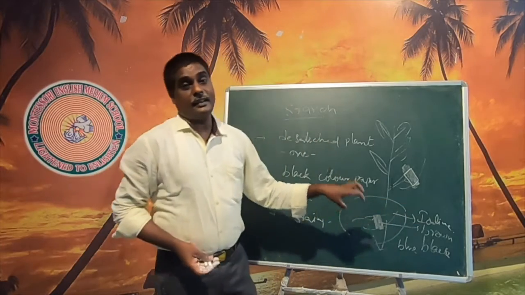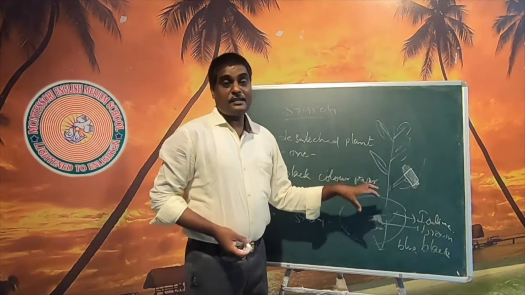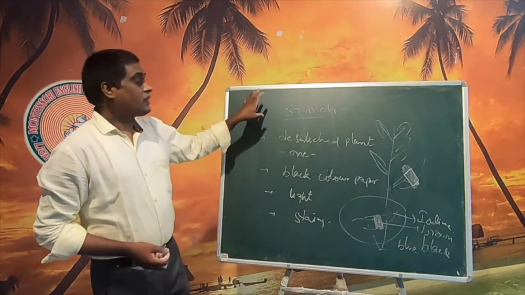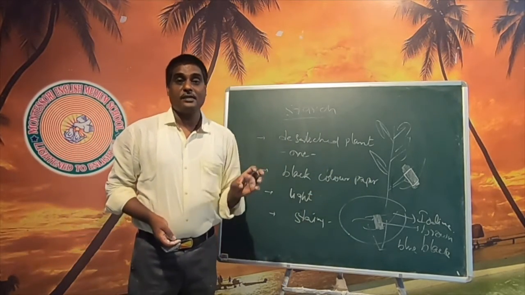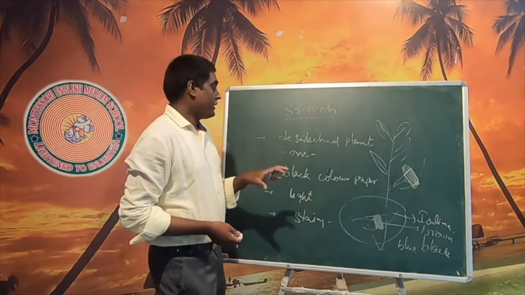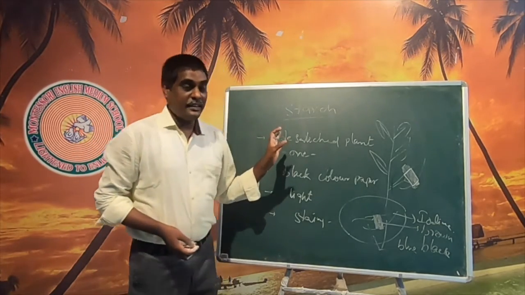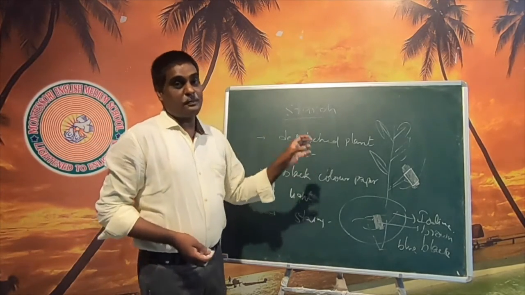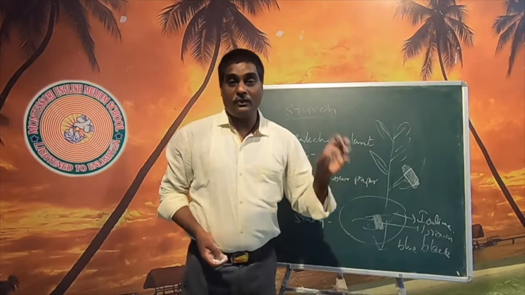This indicates that light is essential for the process of photosynthesis. Starch is produced in the presence of light. For this we take a de-starched plant, and for de-starching we keep the plant in a dark place for 1 week.